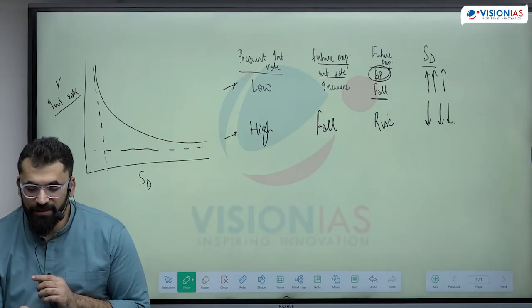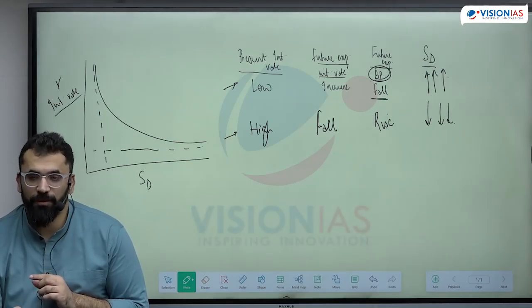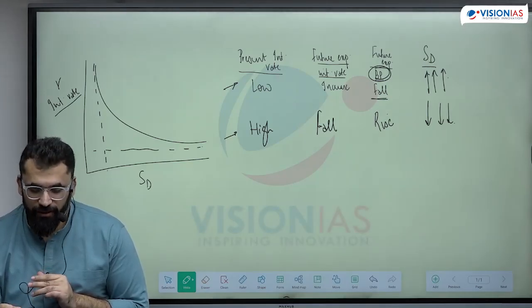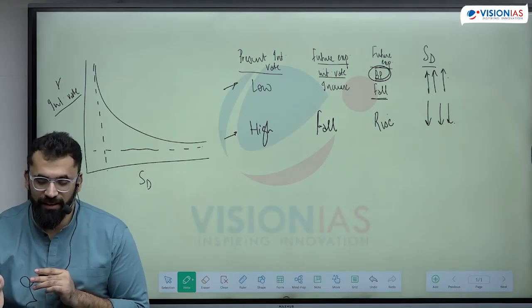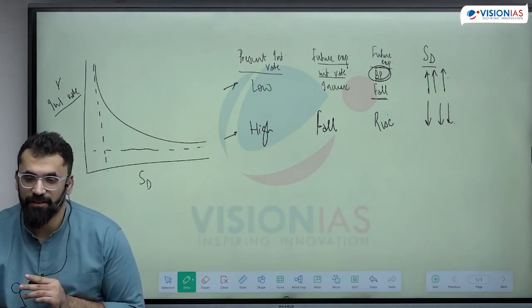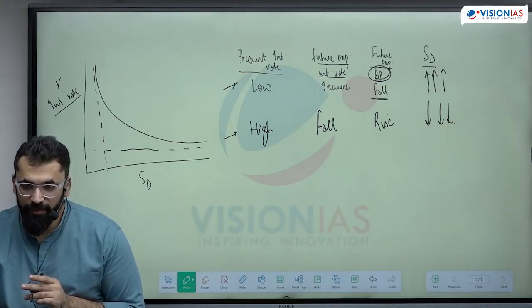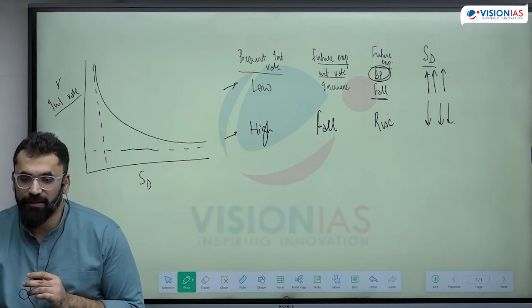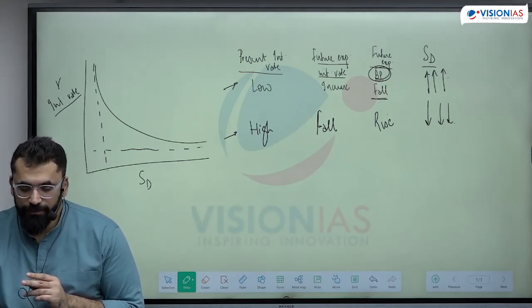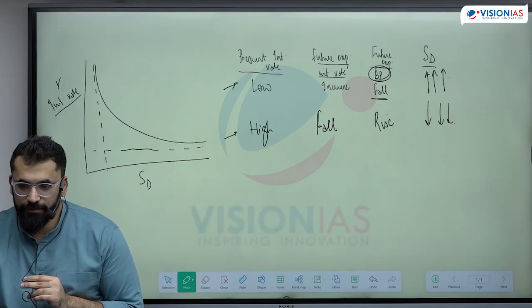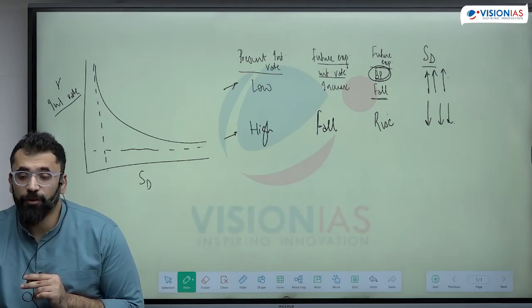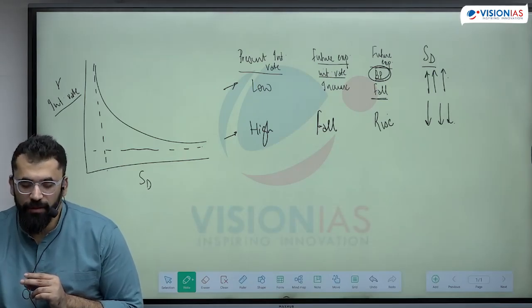Because the expectation is that interest rates will only rise in future, asset prices will fall. Therefore people will hold more cash.